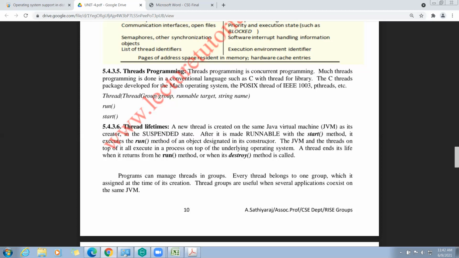Thread groups are useful when several applications coexist on the same Java virtual machine, where so many applications are running.